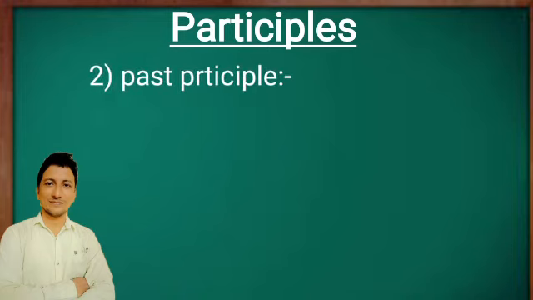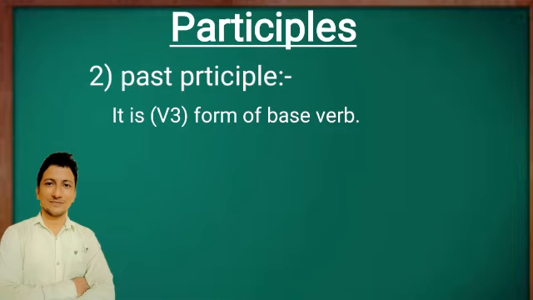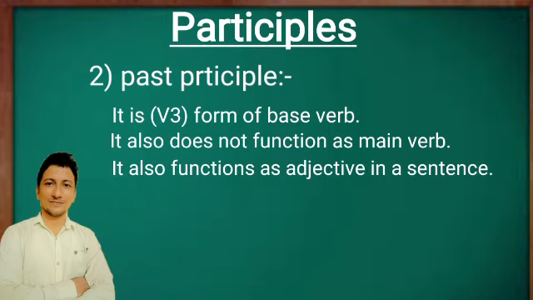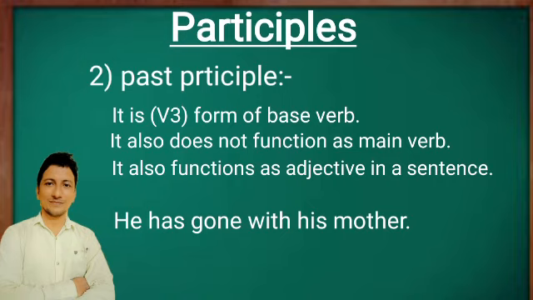Past participle is nothing but the verb third form of the base verb, means the past participle form of main verb. Like present participle, it also does not function as the main verb in the sentence, and it also functions as adjective in a sentence. It means past participle means a verb third form and it will function as adjective and will modify any noun in the sentence.